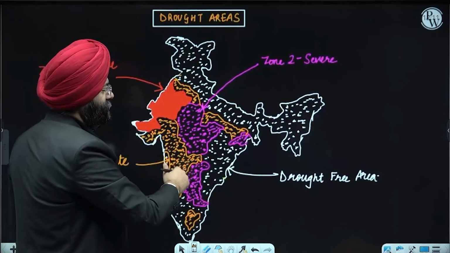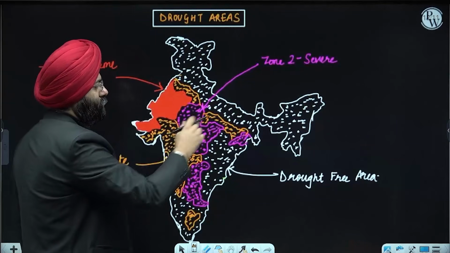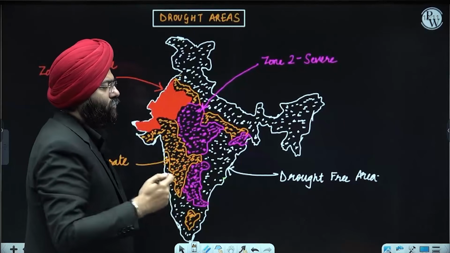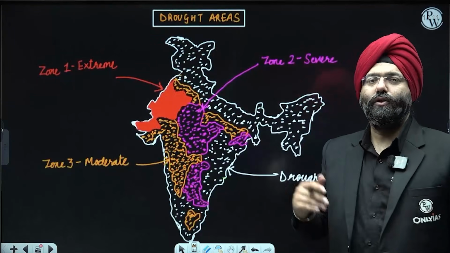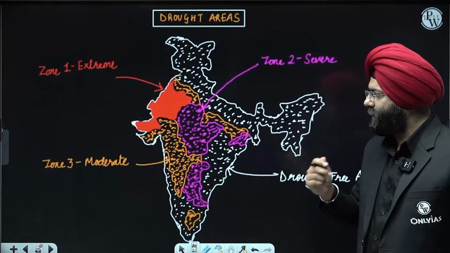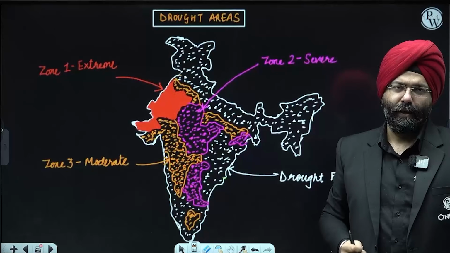That means these are regions where, yes, you can face droughts, but again lesser in comparison to zone 1 and zone 2. The white regions are drought-free areas. Though we are studying NCERT, that is why I'm not going into advanced concepts, if you realize, today this map is being slowly modified because of climatic changes.